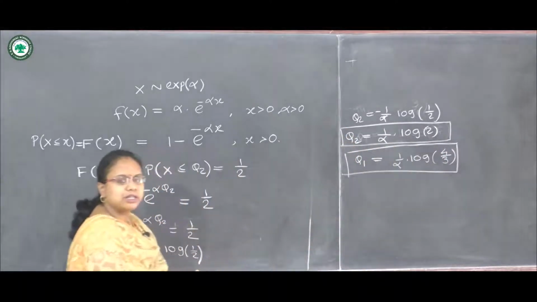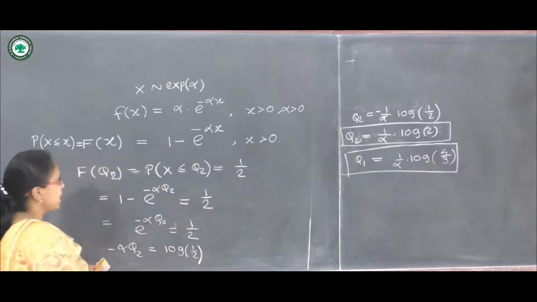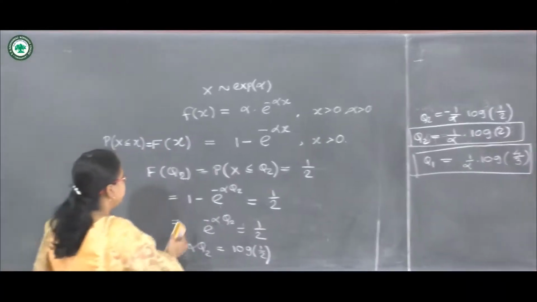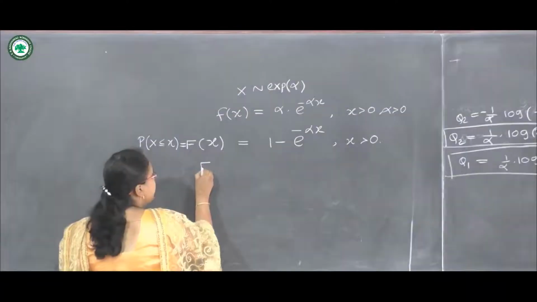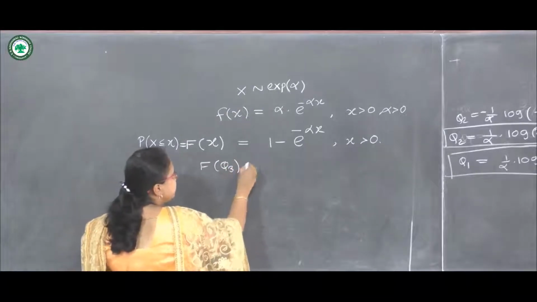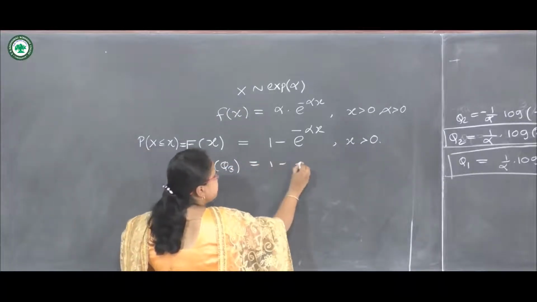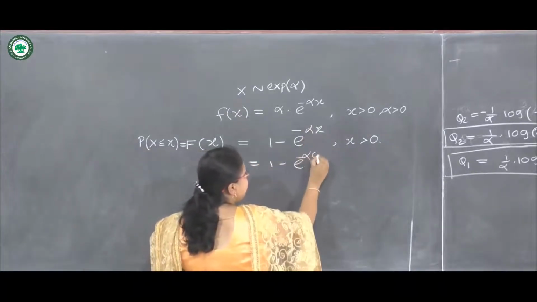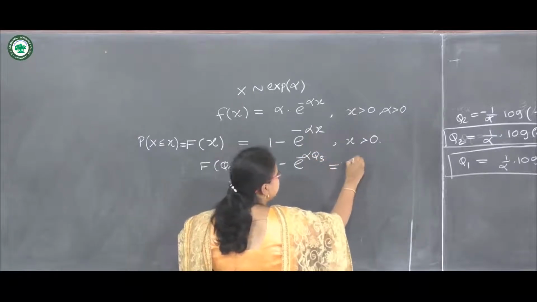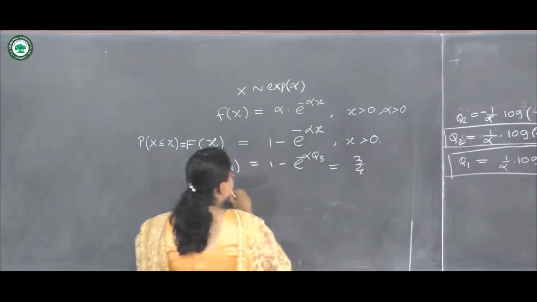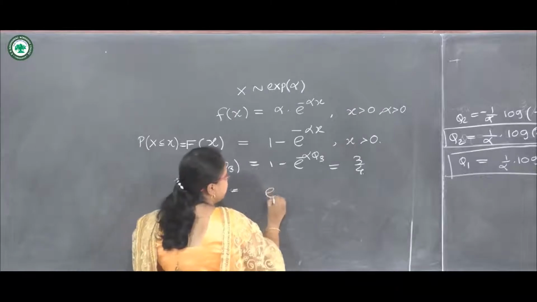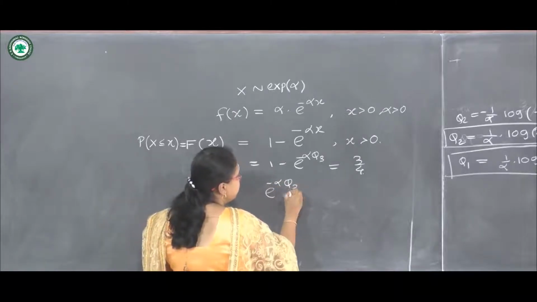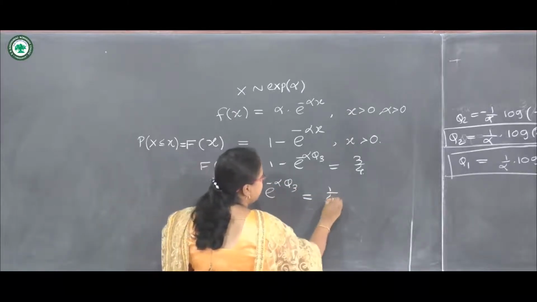Let us find the third quartile in a similar way. So F of q3 is 1 minus e raised to minus alpha into q3 equals 3 upon 4. Then e raised to minus alpha q3 is 1 upon 4.